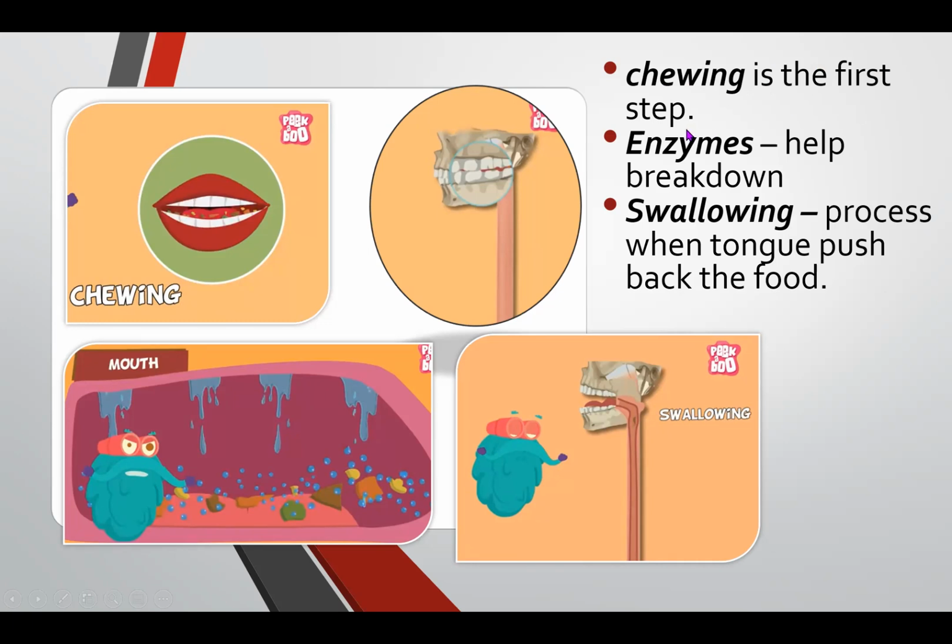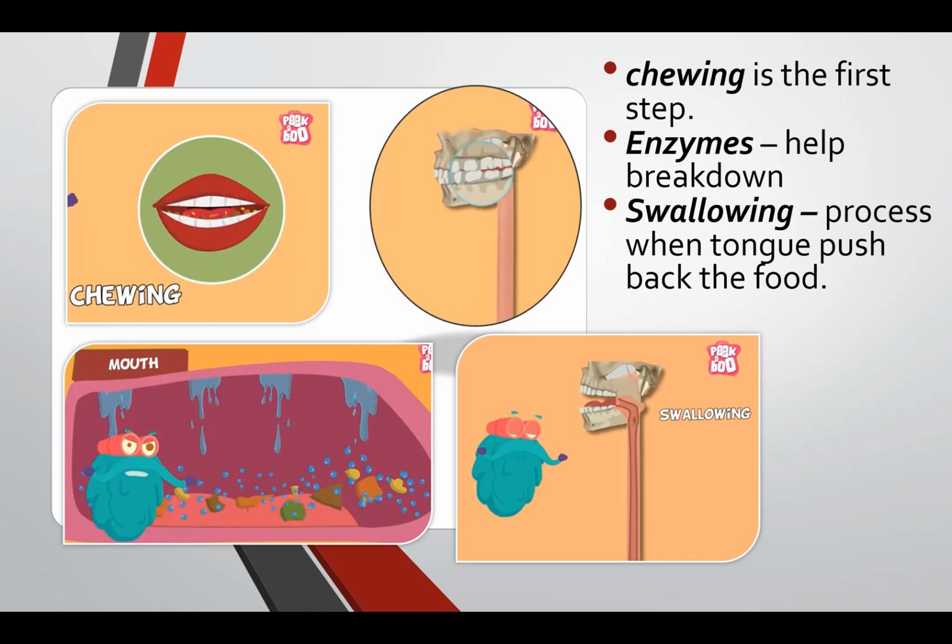When we put the food in our mouth, we use our teeth to chew the food. The enzymes from our saliva help to break down the food and make it smaller.